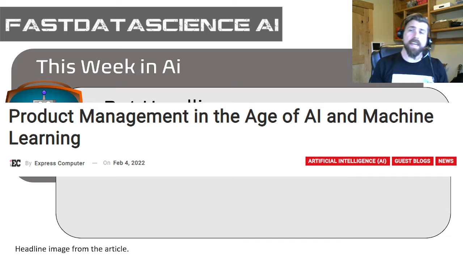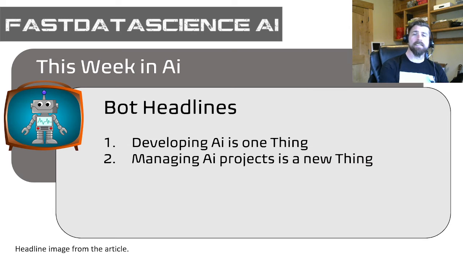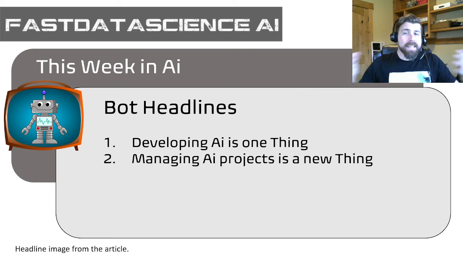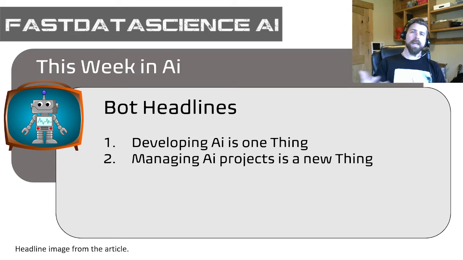They're complex, and the data science elements add a new layer of complexity. Developing AI is one thing, but managing those projects is a very new kind of thing. And so project managers who have a skill set to manage these more complex projects and deliver successful outcomes, successful project completion, are starting to become in demand.